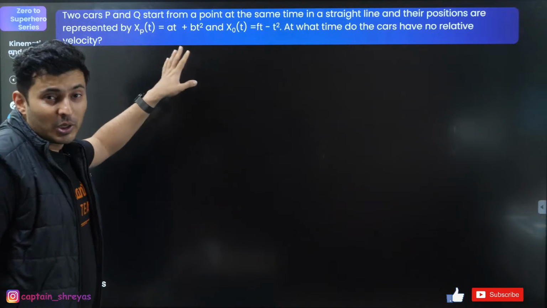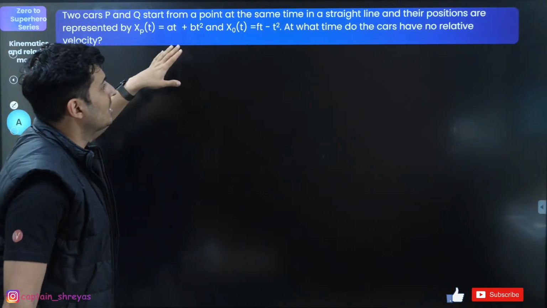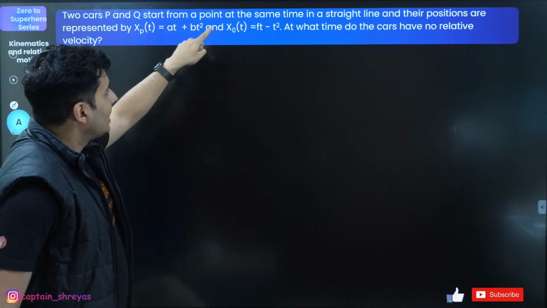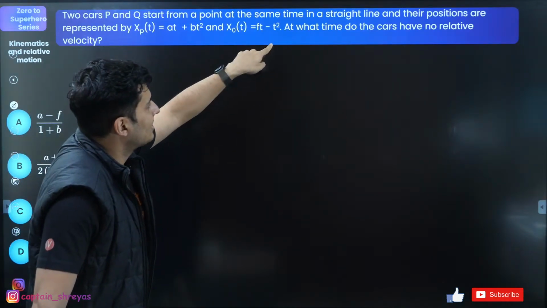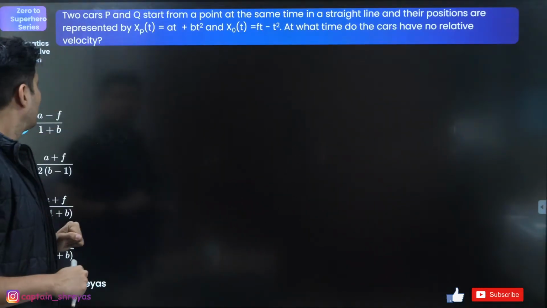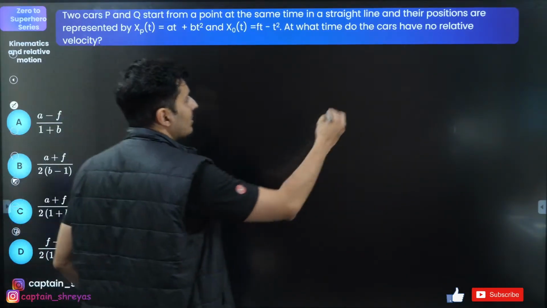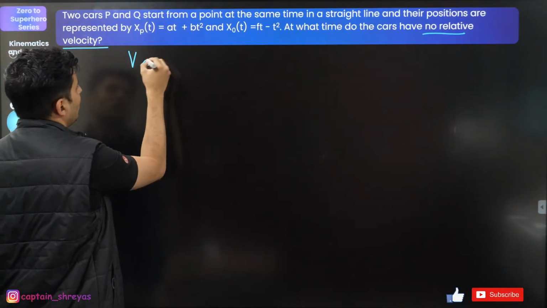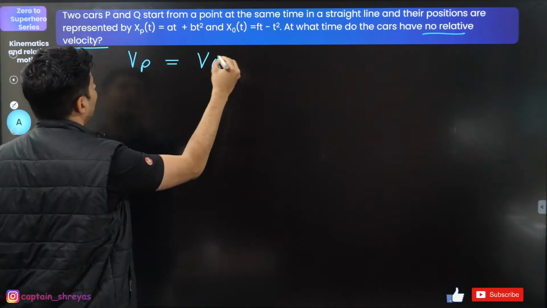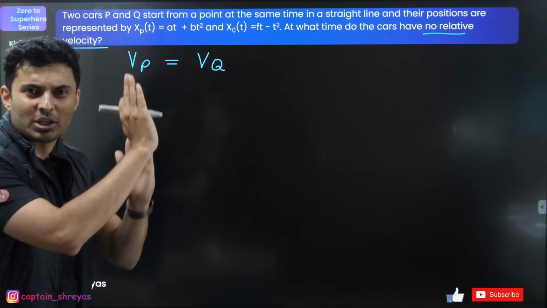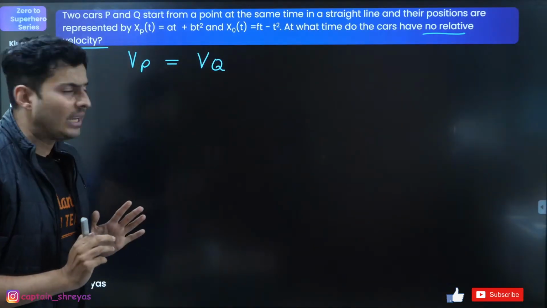Again, this was the PYQ. In PYQs, you can see a lot of derivative based questions have been asked. If particle P's position is this, if another particle's position is this, at what time do they have no relative velocity? No relative velocity. What do you mean by this word? It means velocity of P is equal to velocity of Q. Their velocities are equal, so there is no relative motion. Nobody is going ahead or overtaking the other.